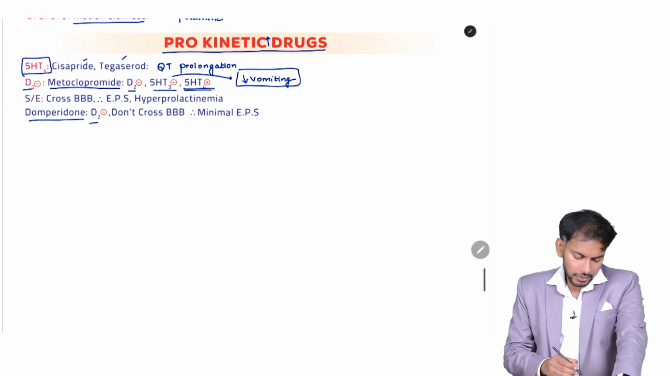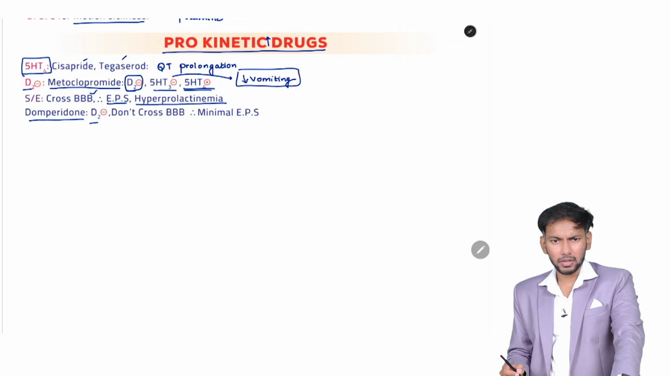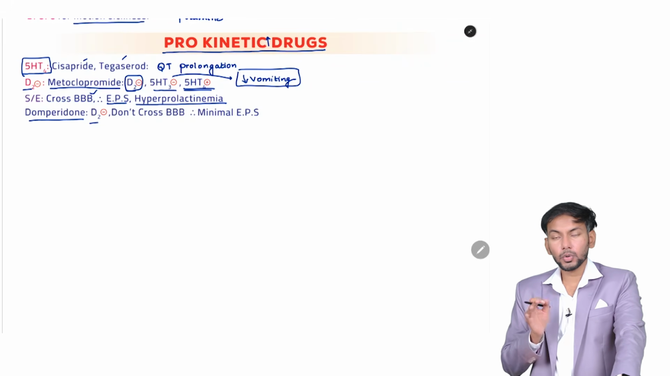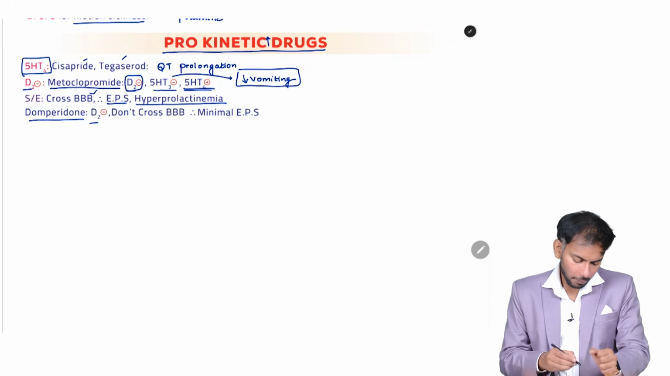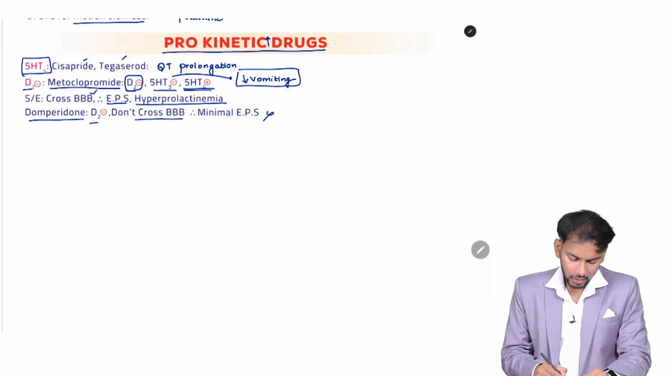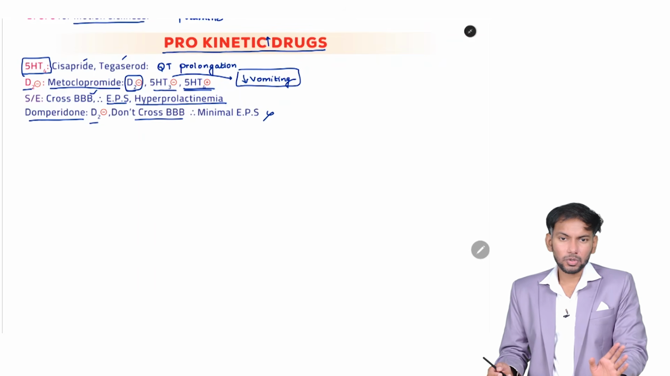Now, since it is a D2 blocker, as we have studied in CNS, it will cause extrapyramidal symptoms and hyperprolactinemia if it crosses the blood-brain barrier. This will cross it. What are the side effects of these drugs? EPS and hyperprolactinemia. Now, domperidone will not cross the blood-brain barrier. So, you see minimal EPS or no EPS. Yes, that's all about the gastrointestinal tract.